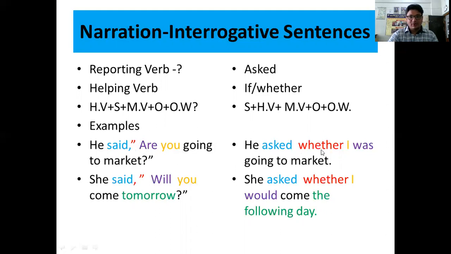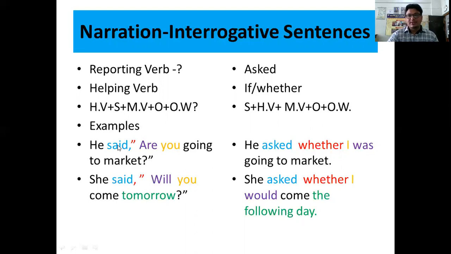He asked whether. After that, we have to change the position of the helping verb and subject. The subject comes in place of the helping verb, and the helping verb is shifted to the place of the subject. So, who is "you"? "You" is a listener, but the listener is not given in the sentence, so we have to suppose "me" as the listener.